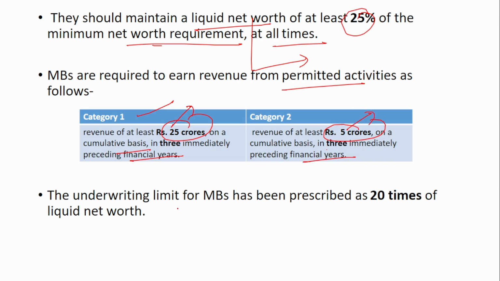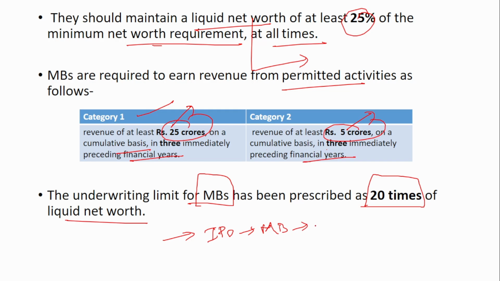The next one is that the underwriting limit for the merchant banks has been prescribed as 20 times the liquid net worth. So if you see, this underwriting limit is that when an entity goes for an IPO, it goes to the merchant bank, and the merchant bank analyzes the financial statements of the IPO and provides the financial advice at what price the share has to be sold, how much money has to be raised from the public for this IPO.